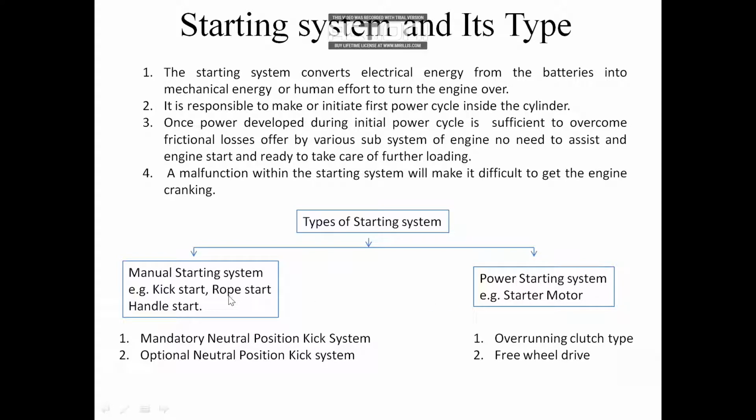There are further types in the case of the kick start. I am talking in the context of the two wheeler, so I'm not going to tell you the types of rope start or the types of handles. I'm just going to tell you about the kickstart, which comes for the two wheeler. The first type under the kickstart is the mandatory neutral position kickstart system, and the second is the optional neutral position kickstart system. If we go to the power starting system, there are also two types: the overrunning clutch type self start motor or the free wheel drive type self start motor.